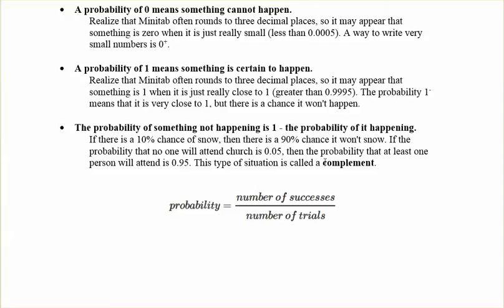This type of situation is called a complement, and this is really important because the complement is the opposite piece, the piece that helps it add up to the 100% or to the 1. And overall, probability is just the number of successes over the total number of trials.